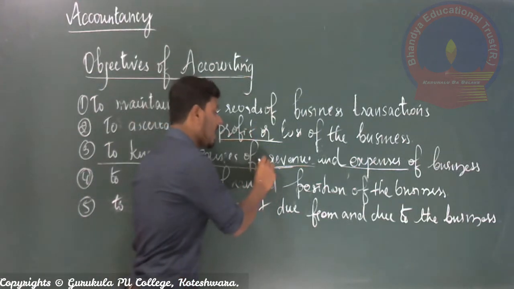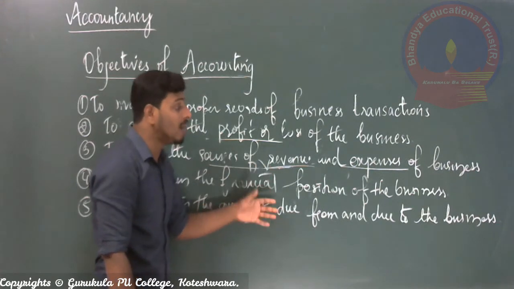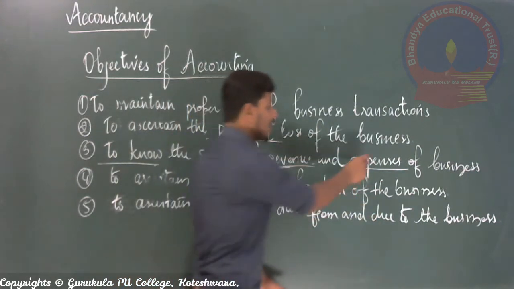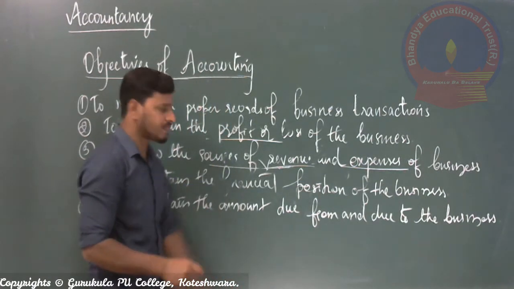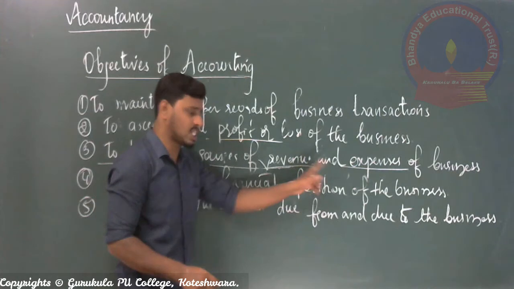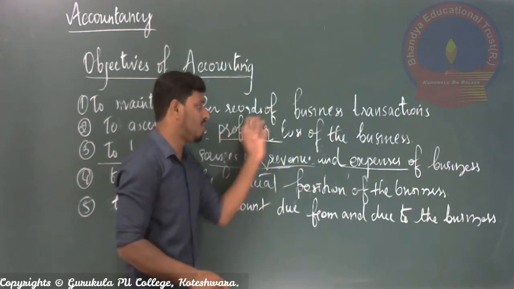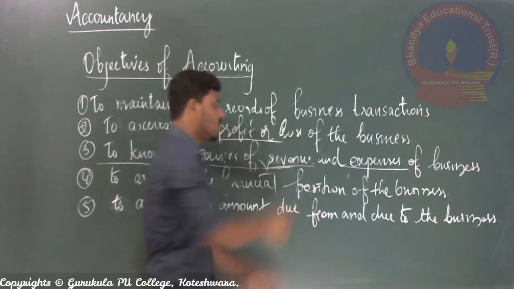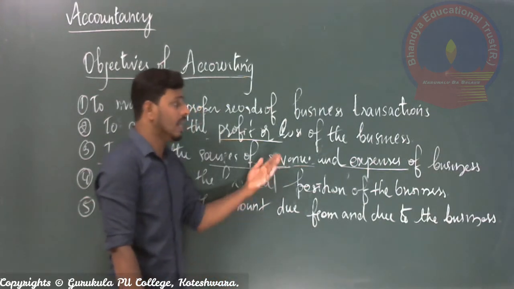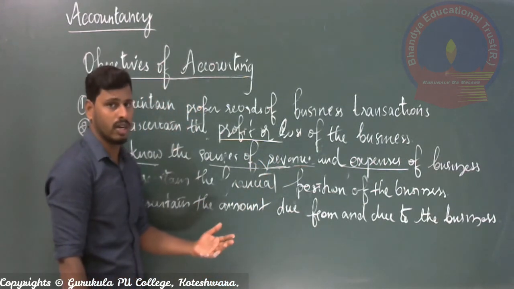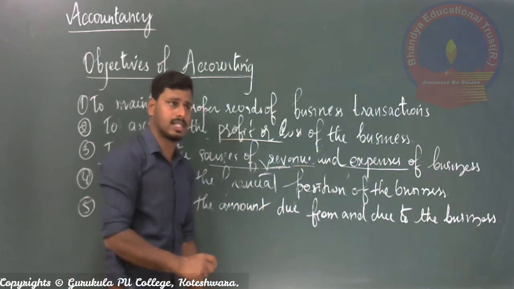So through that you come to know from where we receive the money and for what purpose we paid the money, called expenses as well as revenues of the business. Because once we know the sources of revenue as well as expenses, only then can we go for the calculation of profit as well as losses, right? So this will be helpful for further activities or improving the performance of the business in the future. We need to know the revenues as well as the expenses of the business concern.